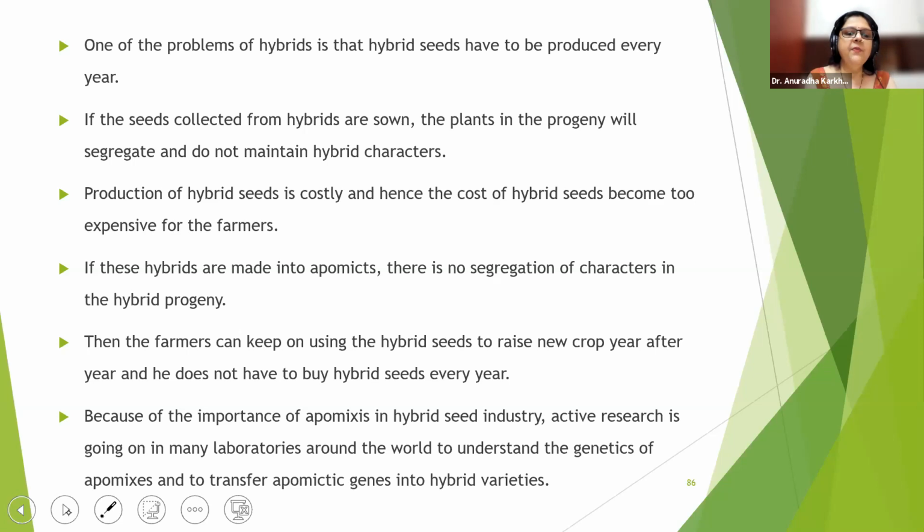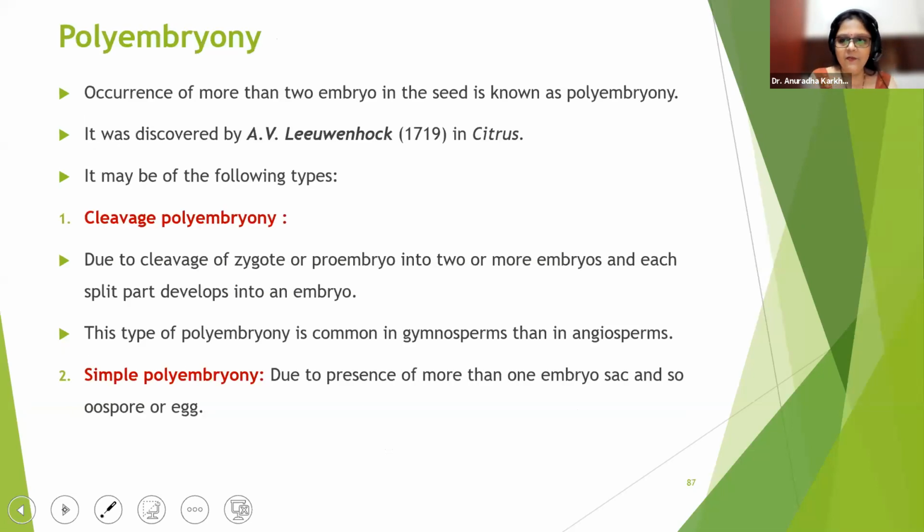Okay. Because of the importance of apomixis in the hybrid seed industry, active research is going on in many labs around the world to understand the genetics of apomixis and to transfer the apomictic varieties into hybrid varieties. So find out the apomictic genes and convert them into hybrid varieties. This research is going on and we have successfully done this. How we have successfully done this will be taught to you in the chapter called biotechnology, in which it will be explained how it is done. Okay. So this is the significance of your apomictic seeds.